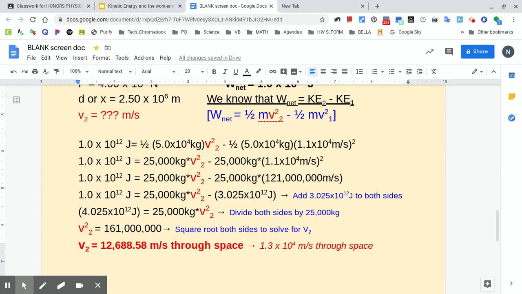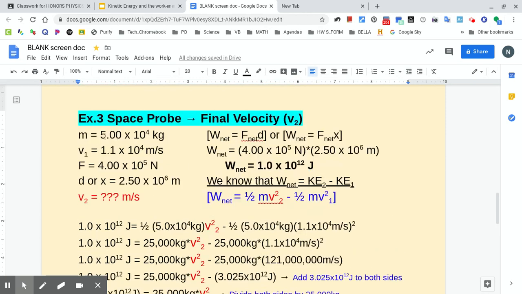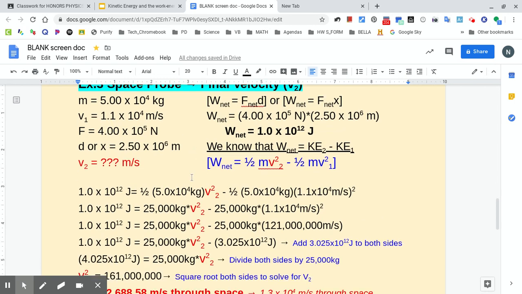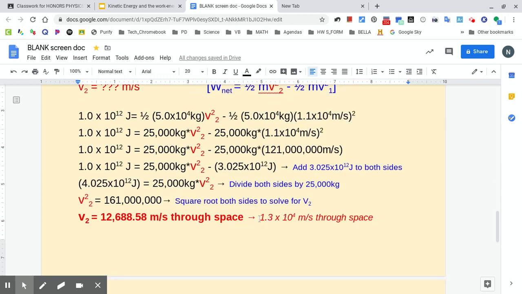Or with sig figs, let's see up here, we had 3, 2, 3, 3, so 2 sig figs. Okay, so 1.3 times 10 to the 4th. Did I do that right? Yes, there's 4. Since I messed up the last one, I want to make sure.